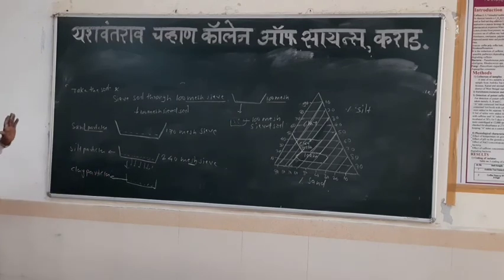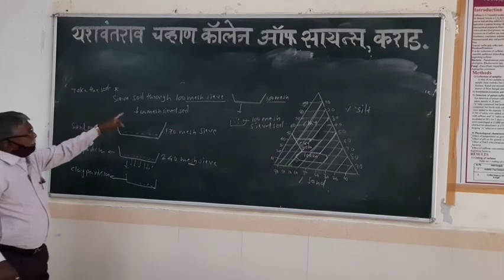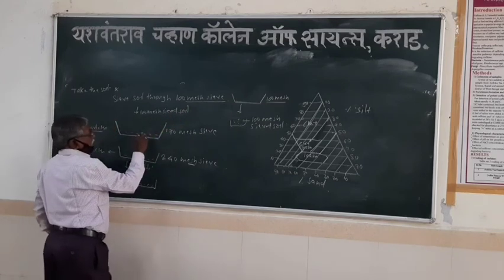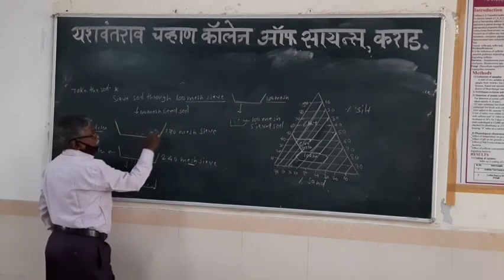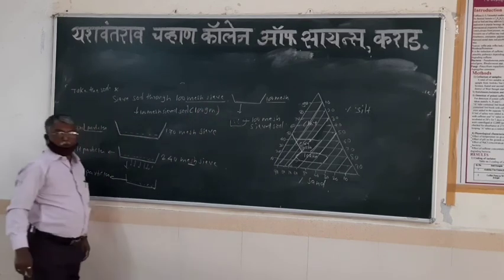How much soil was taken? 100 gram. Take 100 gram of soil, and this soil is added and passed through the 170 mesh sieve. How much? 100 gram.